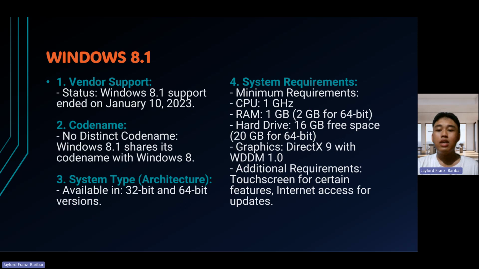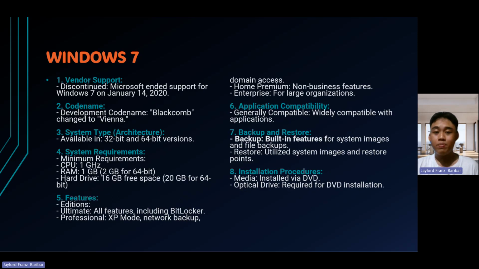The next one is Windows 7. Windows 7 was released in 2009, widely compatible with applications, with support until January 2020. That was 3 years ago, and it was recommended to upgrade to a newer OS.